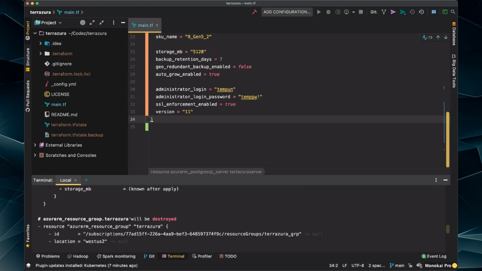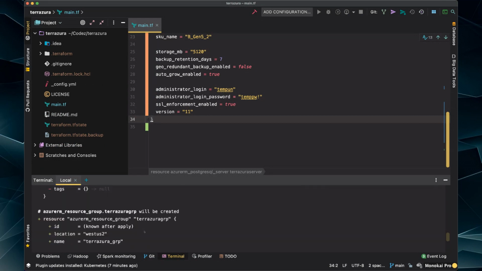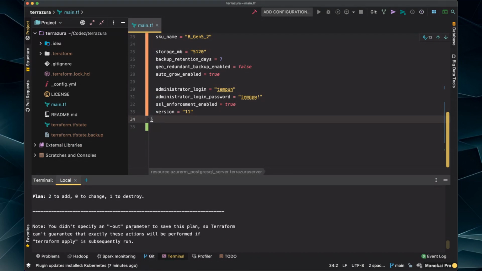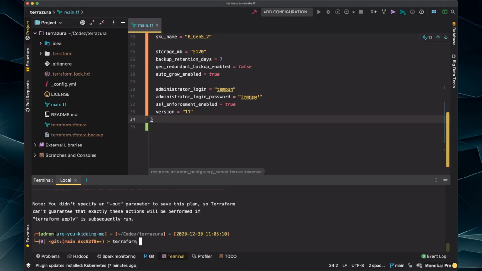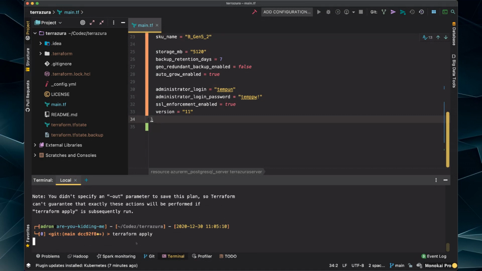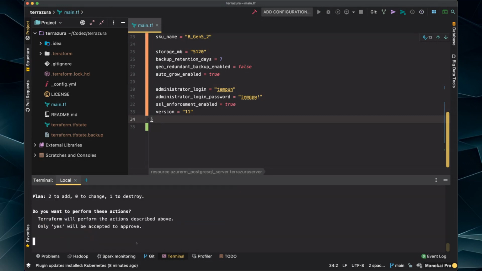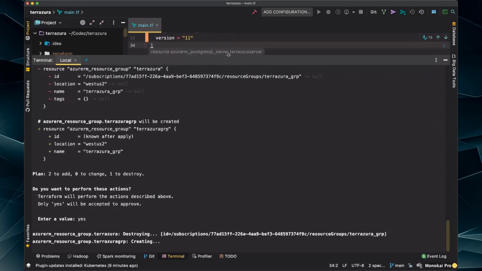All right, what do we got? We're going to destroy the group. That means everything will be destroyed and then recreated, then 2 added. Okay, so let's actually create it. And we'll start following a good workflow practice here as we do this. We'll only be doing Terraform applies mostly, unless we really have to destroy something. But primarily, we'll stick to Terraform apply. All right. There we go. It's creating.